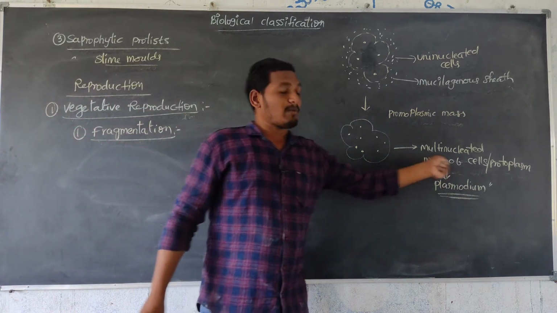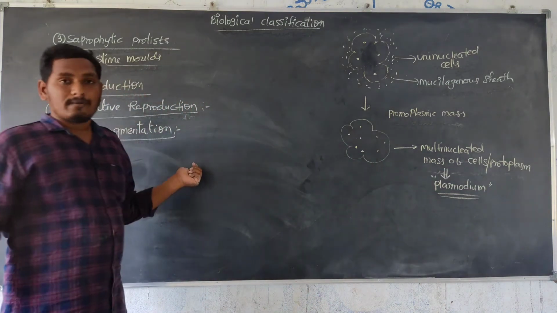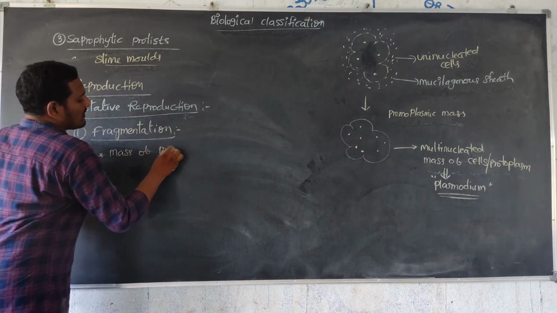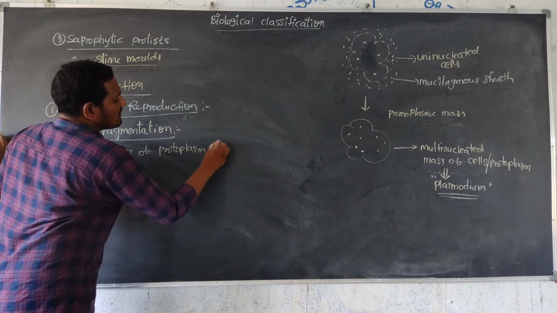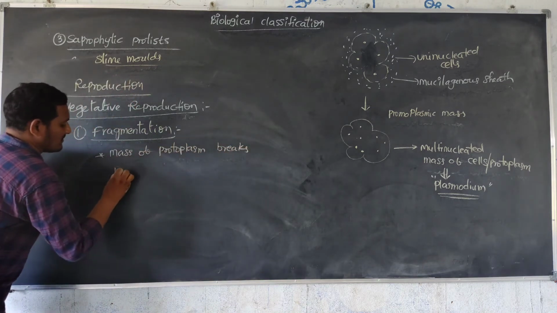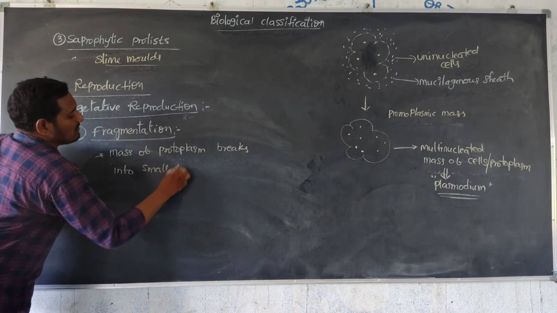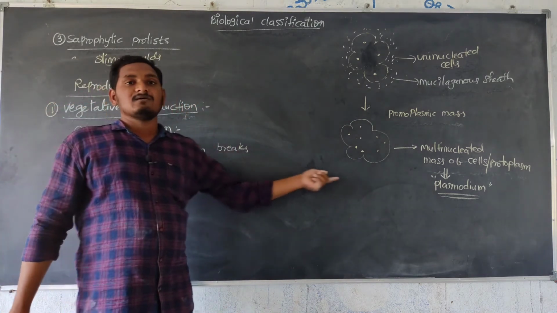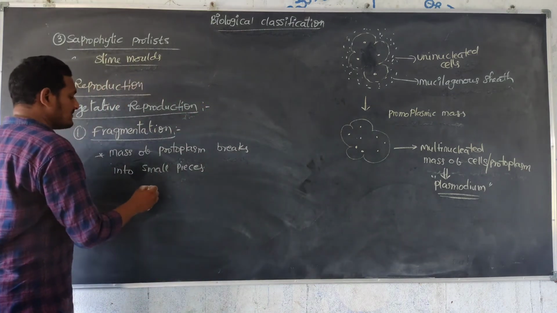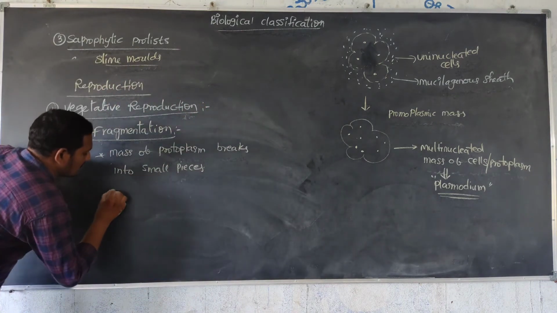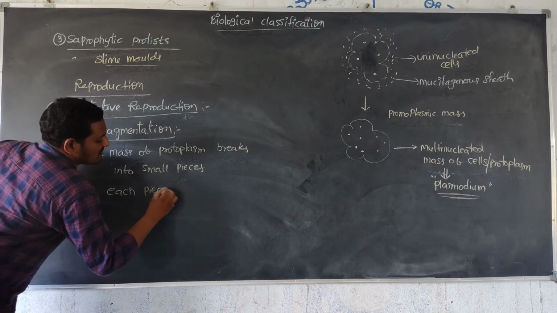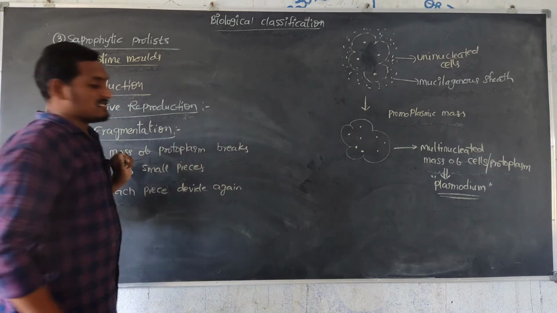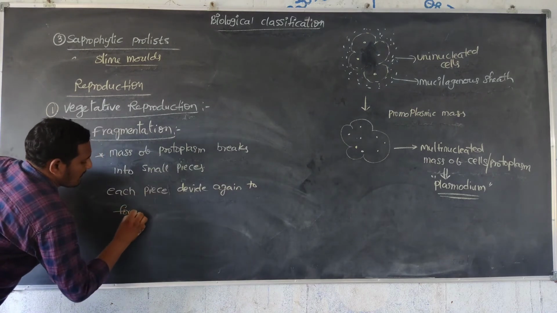This mass of protoplasm breaks down into small pieces, and each piece grows individually, dividing again to form many cells. That is fragmentation.